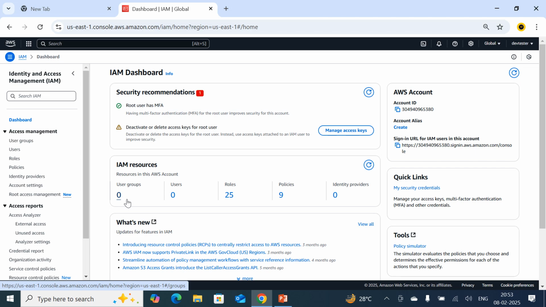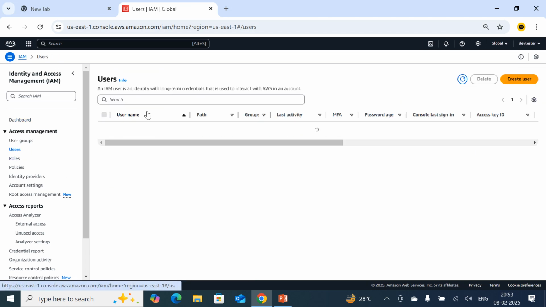Roles. We have some default roles provided by AWS. Right now I have 25 default roles, along with 9 default policies. Those are not custom; they are provided by default by AWS. So right now I am going to create one user. I don't have any user yet, so I am going to create user one.